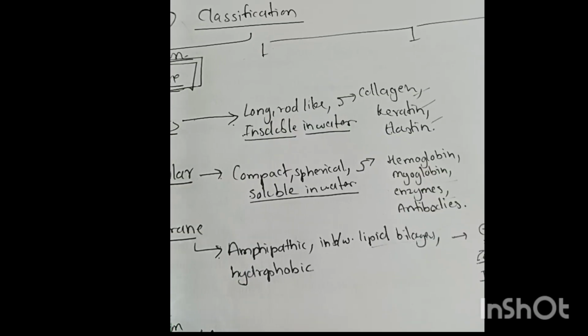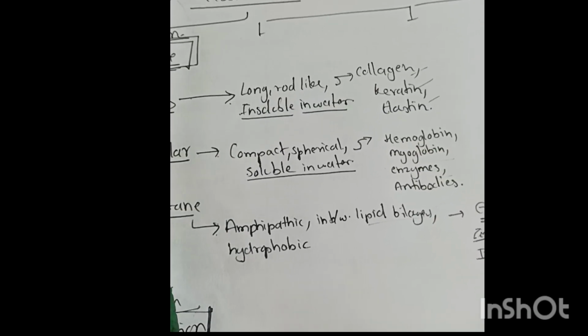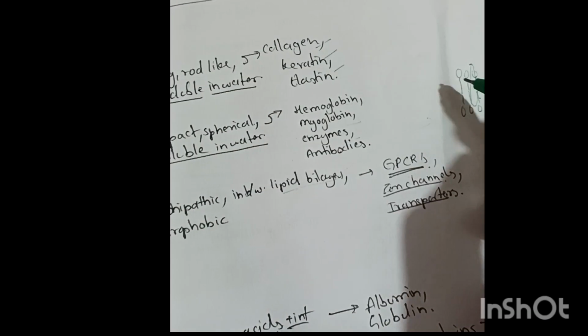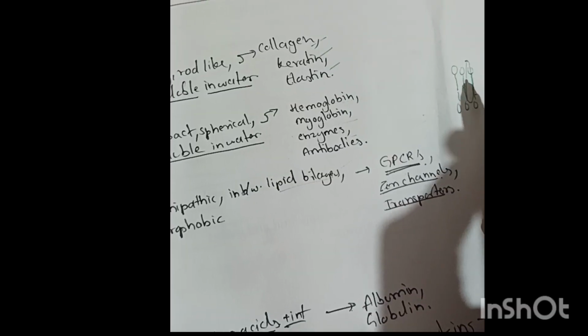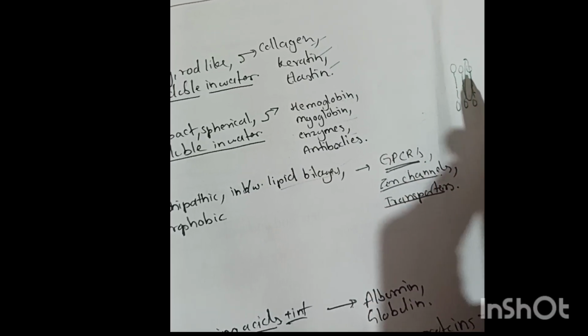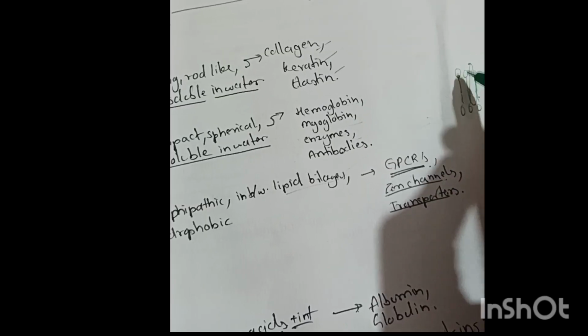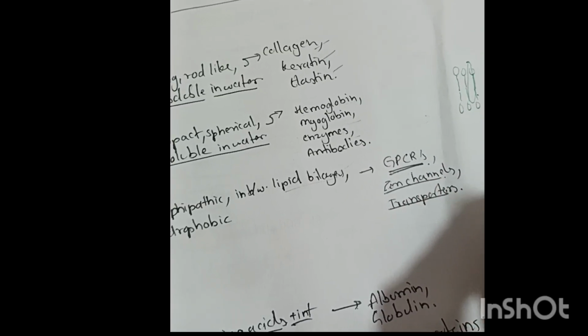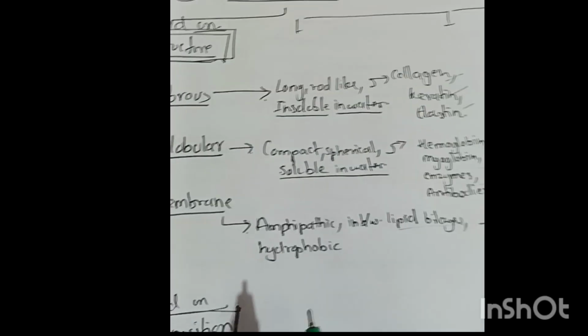The next one is membranous protein. These proteins are embedded between the membranes. So you'll find this is like a plasma membrane structure. It is hydrophobic in nature. Over there, here are the hydrophobic ends, and this is the hydrophilic end. And over here in between, you will find that the protein is embedded.